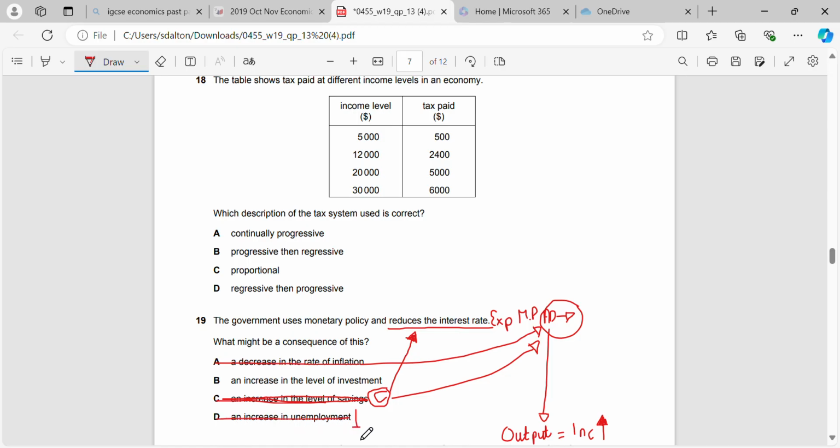Unemployment is likely to go down, which is what we discussed in the previous question when real GDP goes up. But we are likely to have an increase in the level of investment. Investment, like we said, is linked to the interest rate. When the interest rate goes down, it becomes easier to borrow money because we've got to pay back less. So we'll borrow more and we'll use that money for investment, and we'll save less, and therefore we'll spend more.